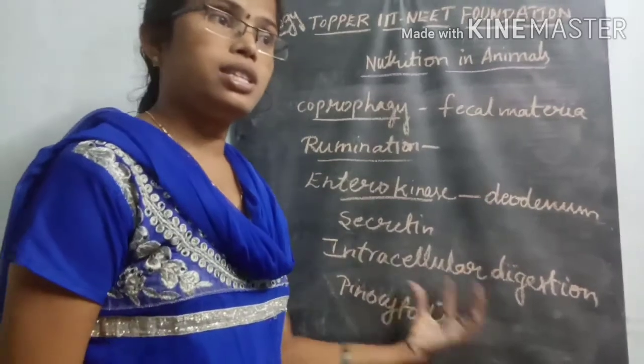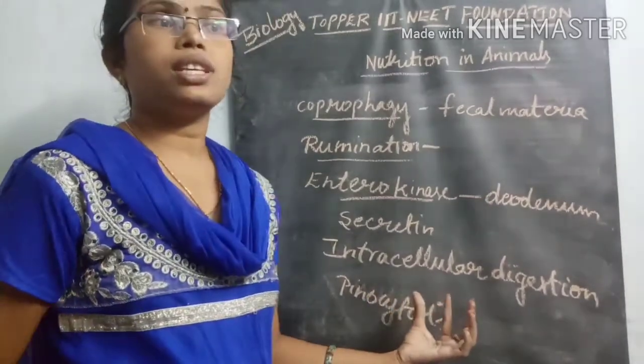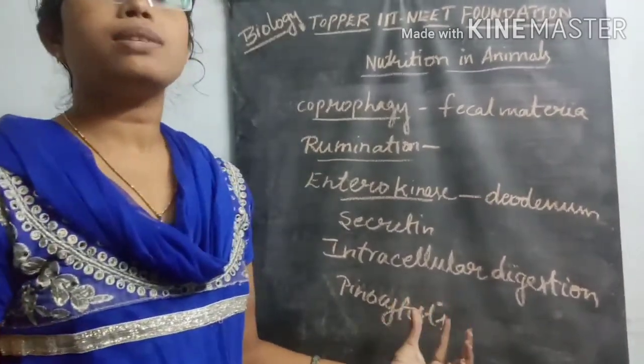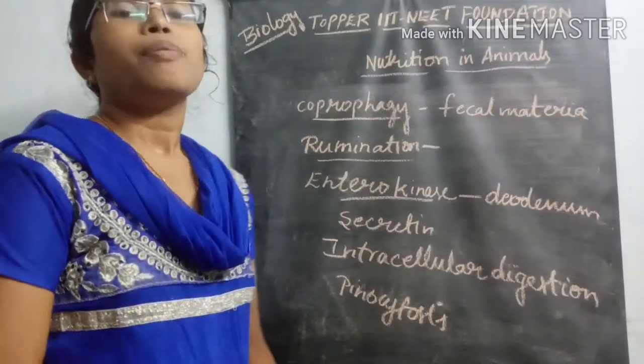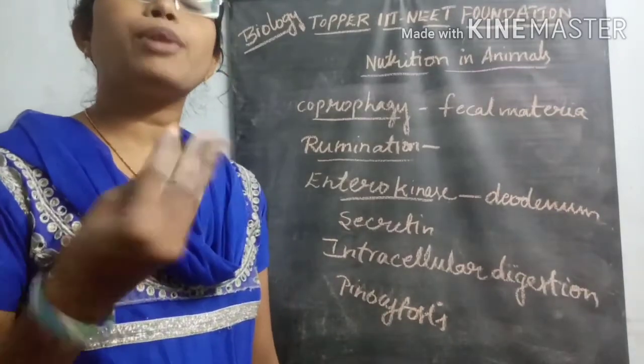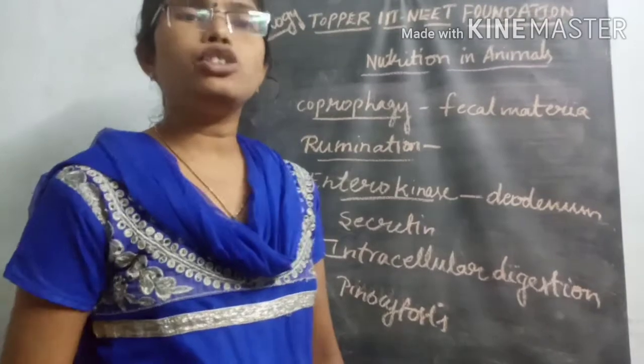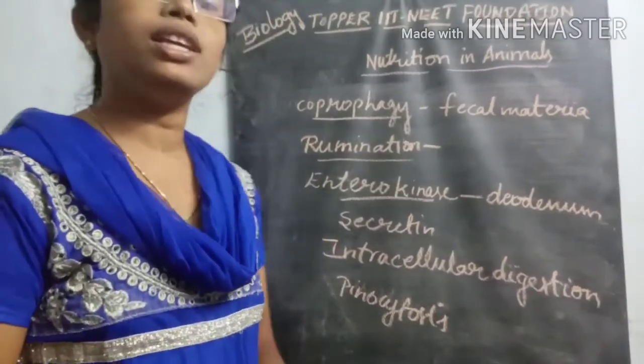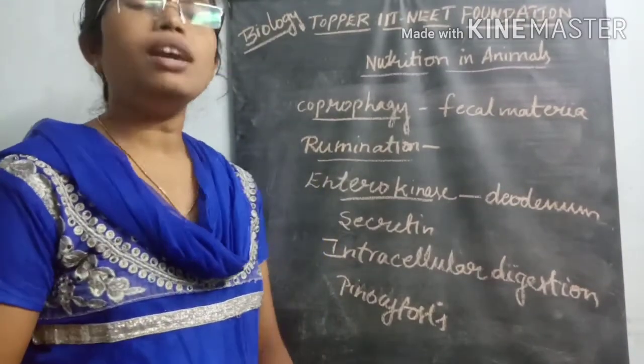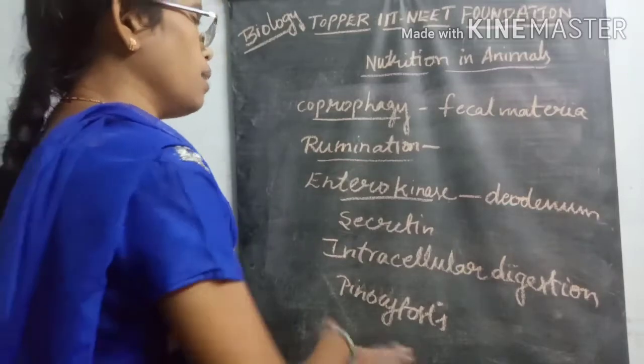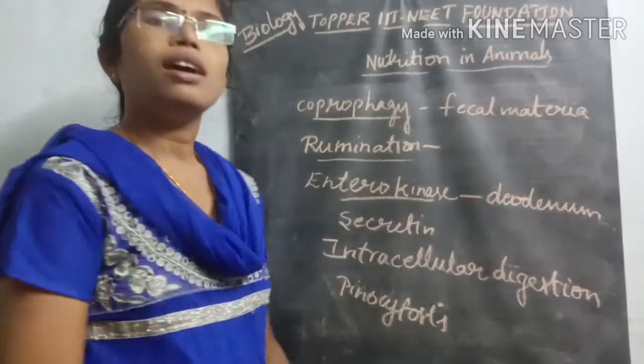Phagocytosis means the eating of food material, and the digestion occurs inside the cell. So the total process is considered digestion.